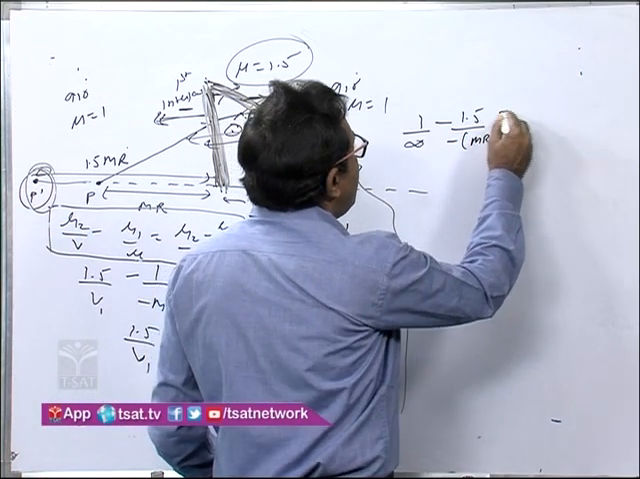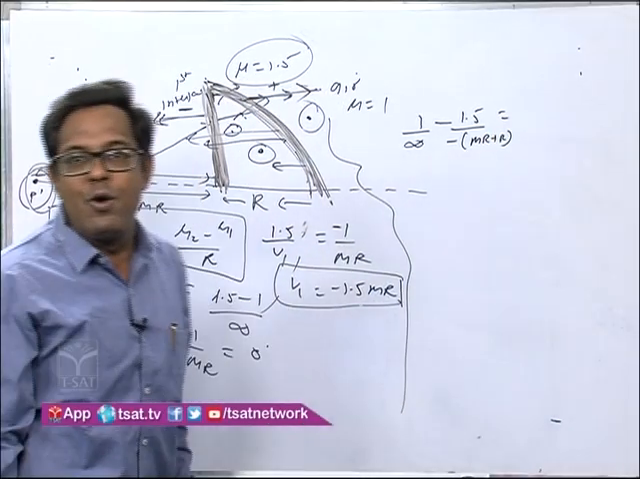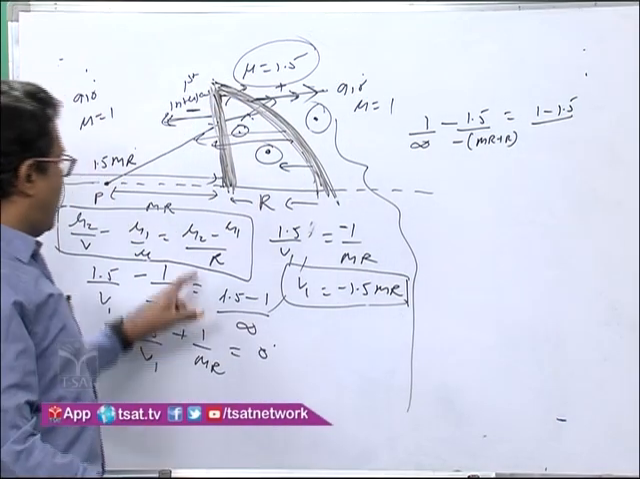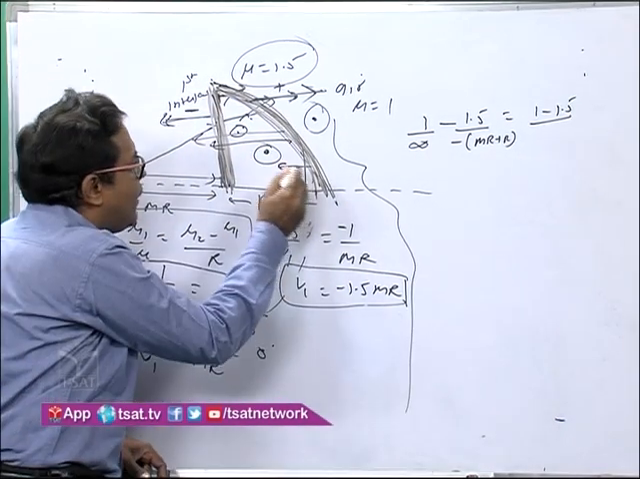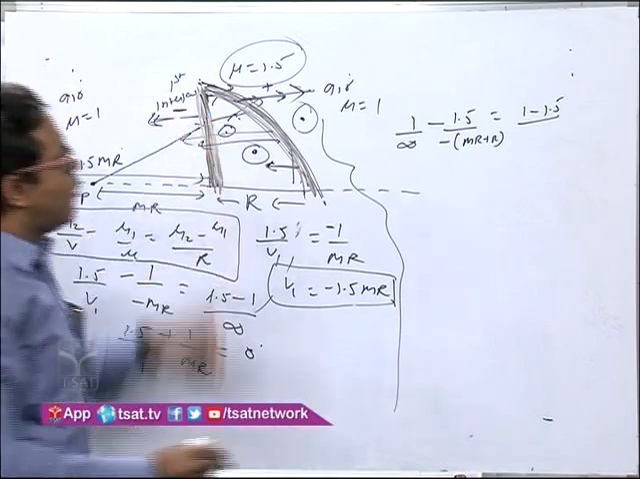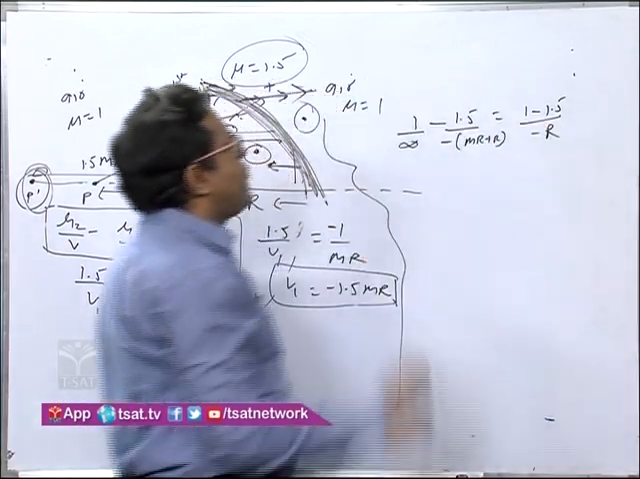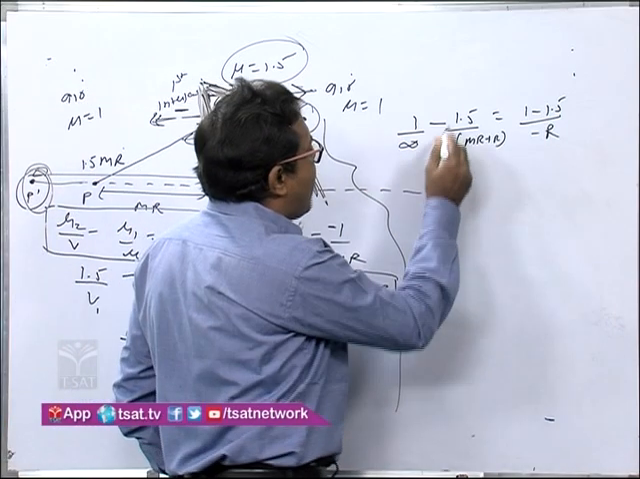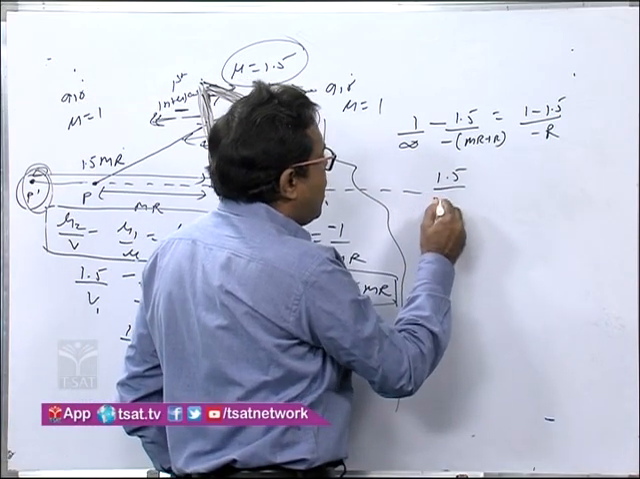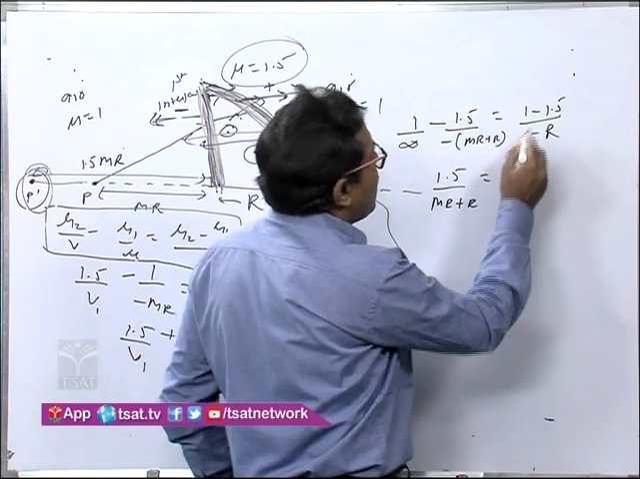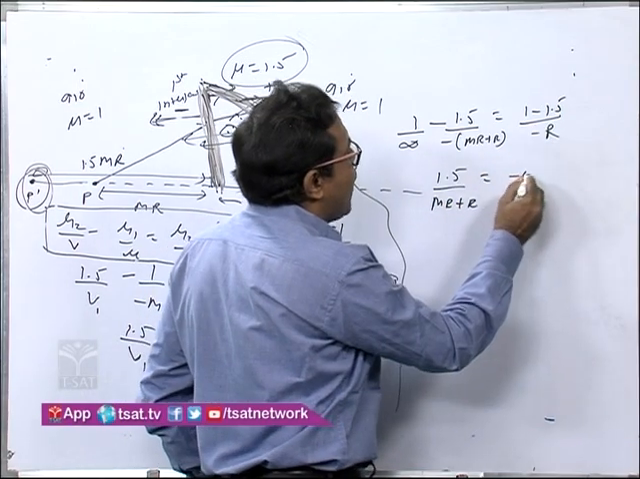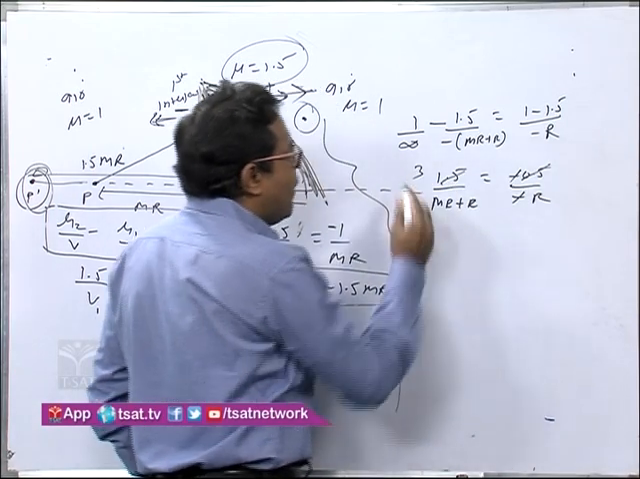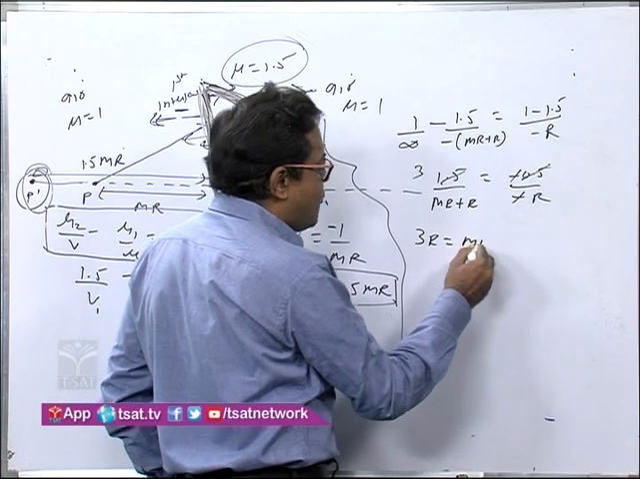plus r is equal to mu2 minus mu1, that is 1 minus 1.5 upon r. What is r for this one? This is in this direction, that is negative sign, so minus r. So now what I'll get? 1 by infinity will be 0 minus 1.5 upon mr plus r is equal to 1 minus 1.5, maybe minus 0.5 by minus r. This gets cancelled. This will be 3, or I can get 3r is equal to mr.